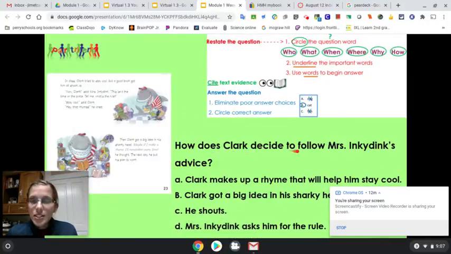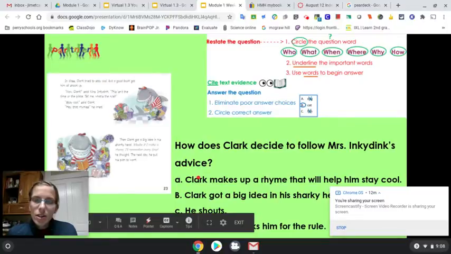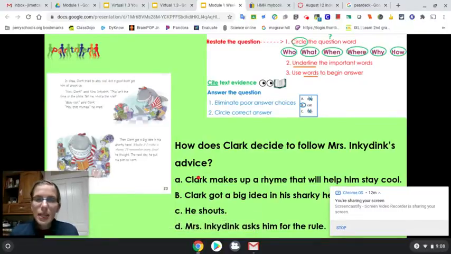How does Clark decide to follow Mrs. Inky Dink's advice? What does Clark do? A, Clark makes up a rhyme that will help him stay cool. B, Clark got a big idea in his sharky head. C, he shouts. Or D, Mrs. Inky Dink asks him for the rule. Which one do you think is the answer to this?